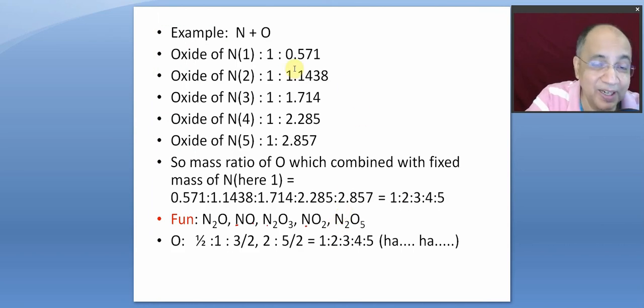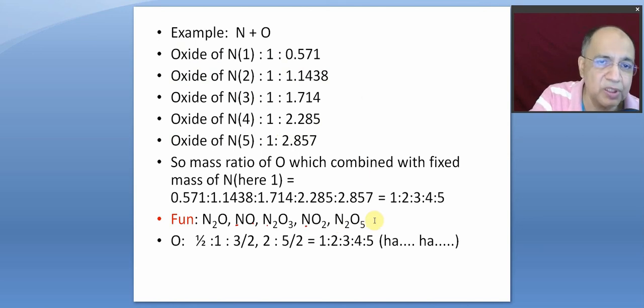Now see, at those times they knew there are 5 oxides of nitrogen. Now we know they are nitrous oxide, nitric oxide, dinitrogen trioxide, nitrogen dioxide, dinitrogen pentoxide. We know all this.